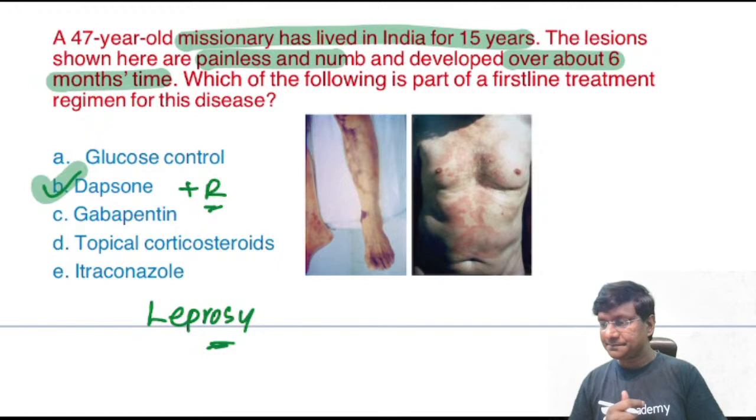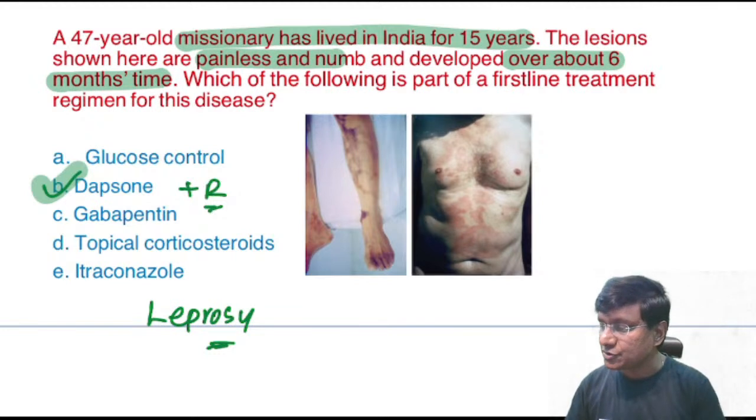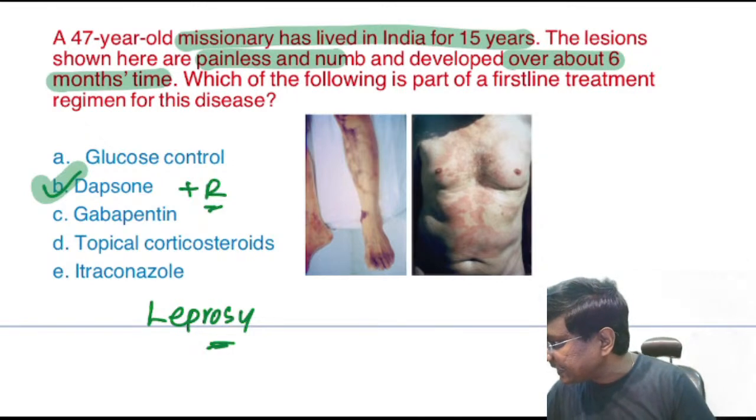So the correct answer here is dapsone. You should be able to identify that the individual is having hypopigmented patches as well as painless lesions. That is what is suggestive of leprosy. And if you don't diagnose that it is leprosy, then you will not identify the answer as dapsone. Now we move on to the next question.